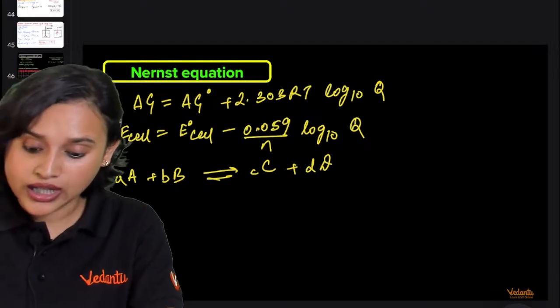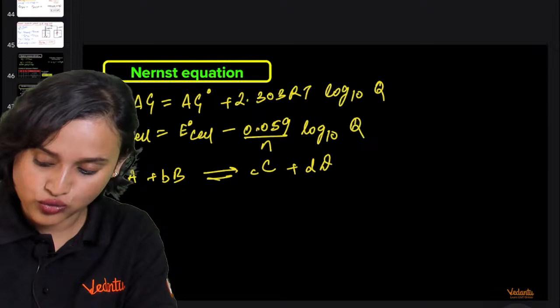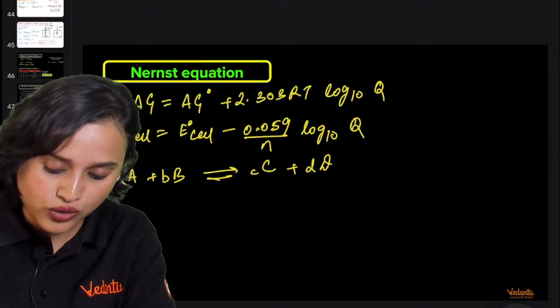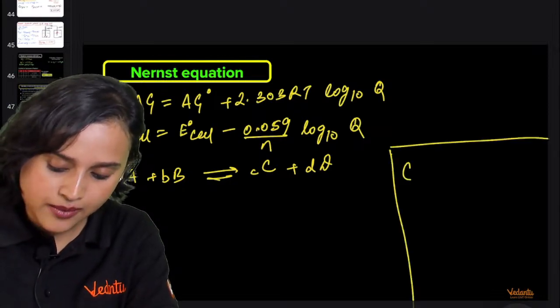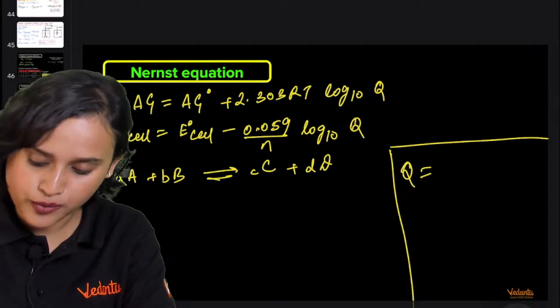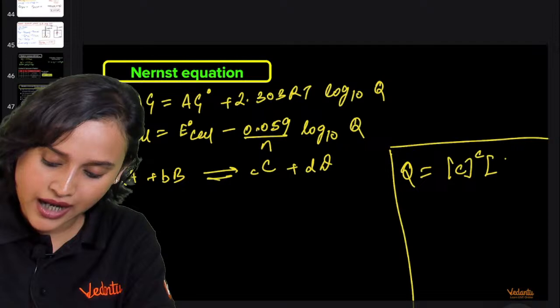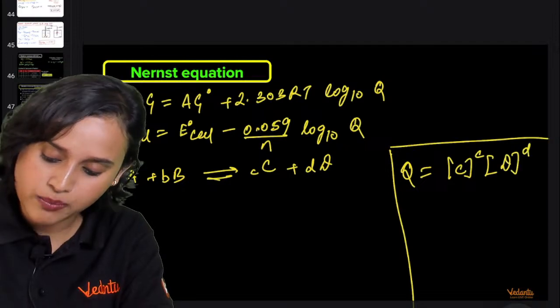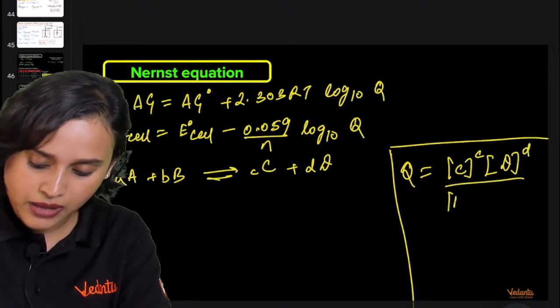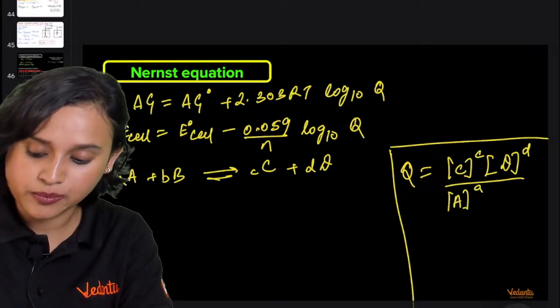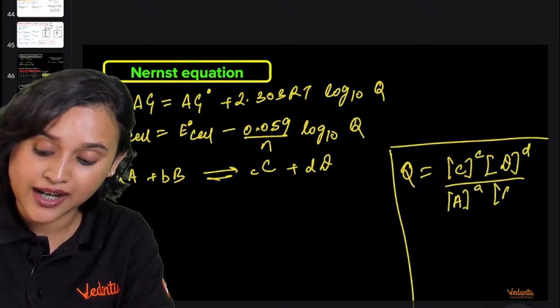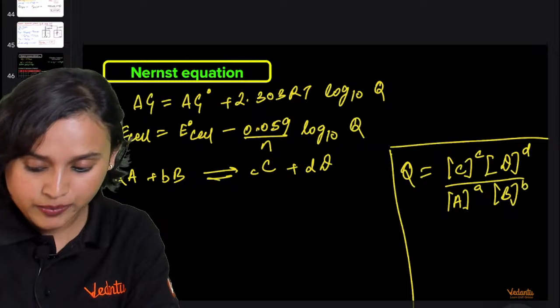If that is what I have, then what happens to Q? Q is equal to capital C raised to the power c multiplied with capital D raised to the power d, divided by capital A raised to the power small a multiplied with capital B raised to the power small b.